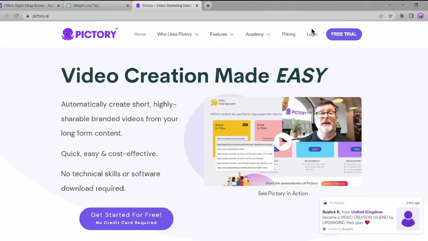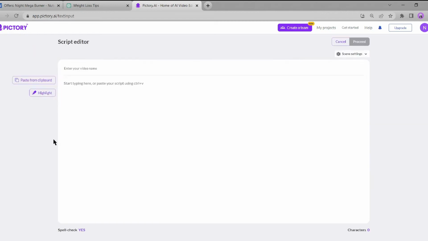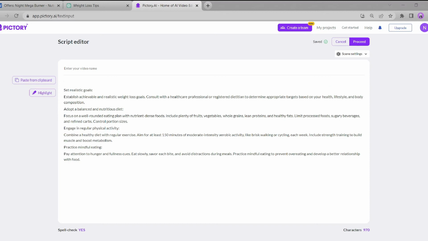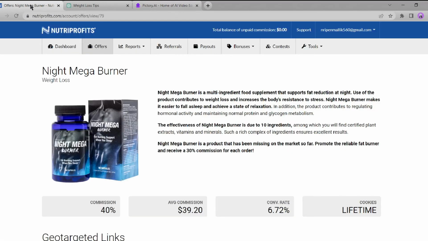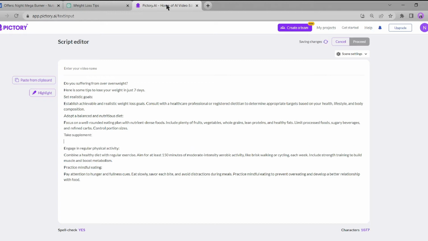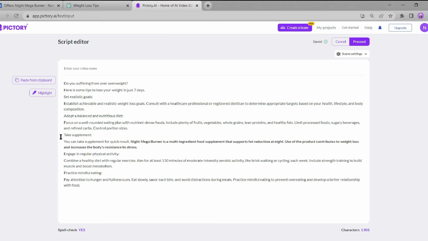First, create a trial account or log in to your Pictory AI account. Pictory AI offers multiple video maker options, and since we have a script for our video, we will select the script to video option. Okay, now paste your script here. We will make some changes to the script by adding a few lines at the beginning of the video to engage the viewers. For example, are you struggling with being overweight? Here are some tips to lose weight in just 7 days. Additionally, we will include a mention of our weight loss supplement as part of the script. I'll write "take supplement" and then copy the product description and paste it into the script box. Great! Our script is now ready.